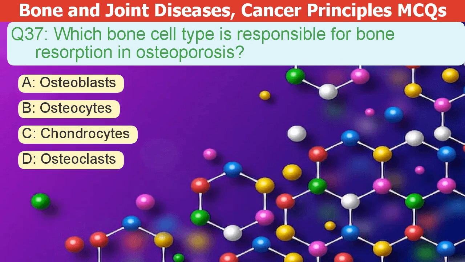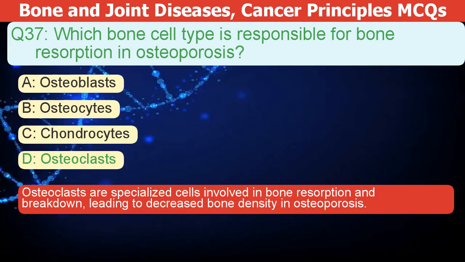Which bone cell type is responsible for bone resorption in osteoporosis? A. Osteoblasts. B. Osteocytes. C. Chondrocytes. D. Osteoclasts. The correct answer is D. Osteoclasts are specialized cells involved in bone resorption and breakdown, leading to decreased bone density in osteoporosis.